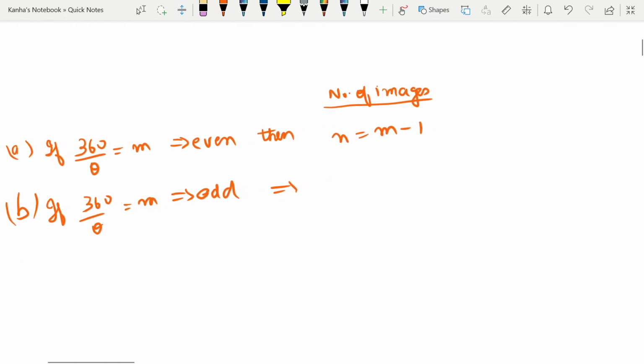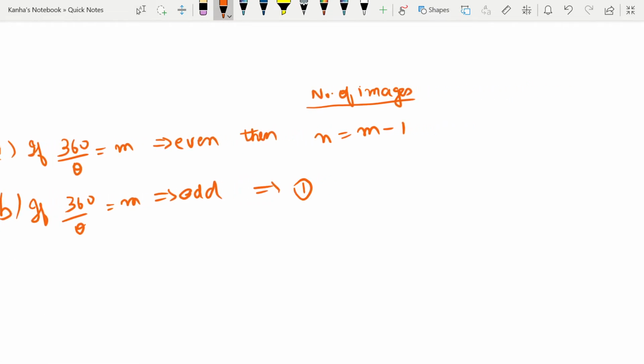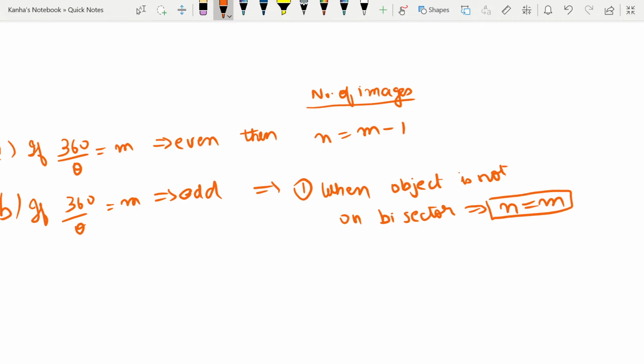The first case is when the object is not on the bisector.